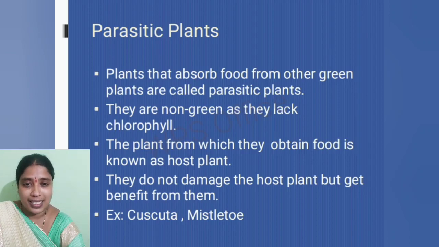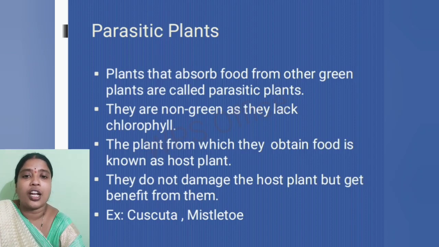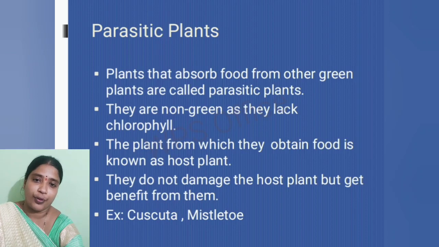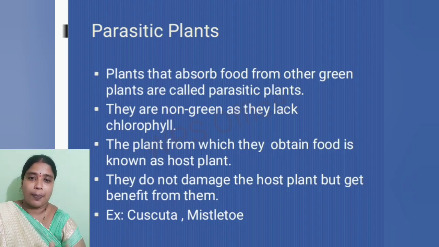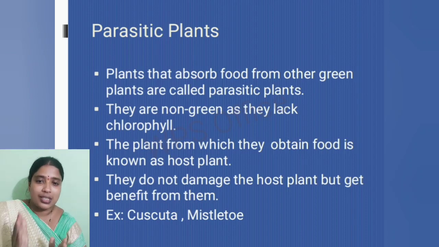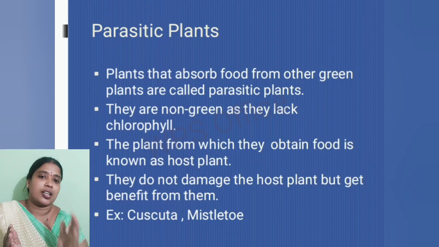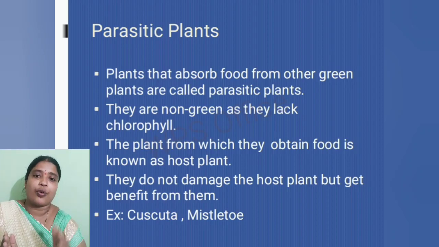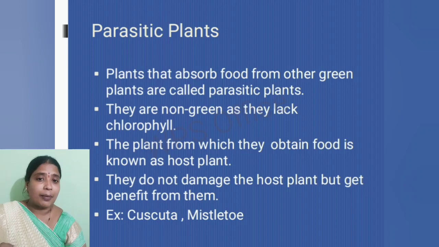So these parasitic plants are generally non-green, and the plants from which these parasitic plants obtain the food are known as host plants. Suppose one plant is obtaining food from another plant, the plant that is providing the food to the other plant is known as a host plant.